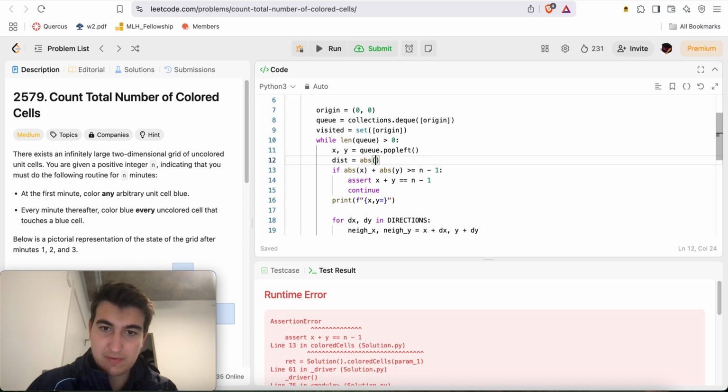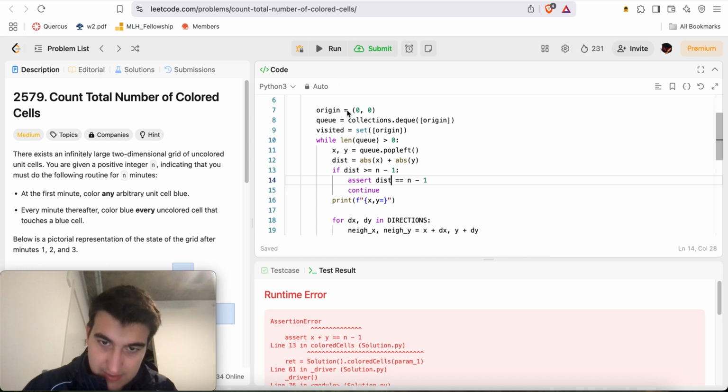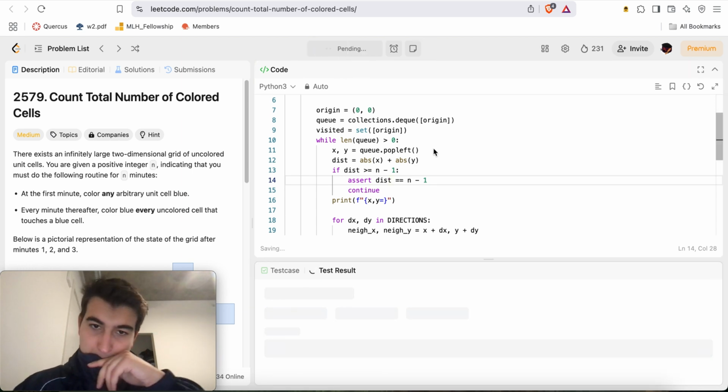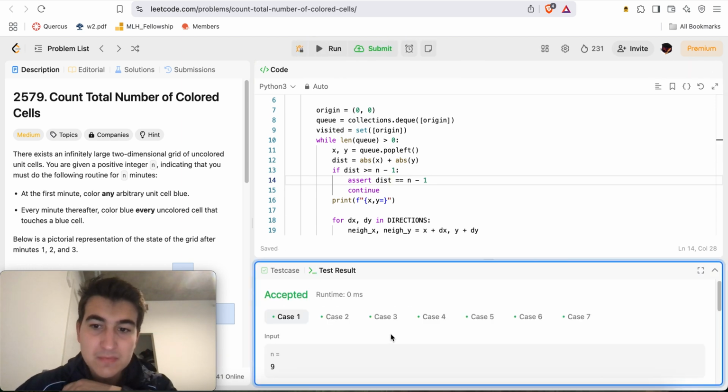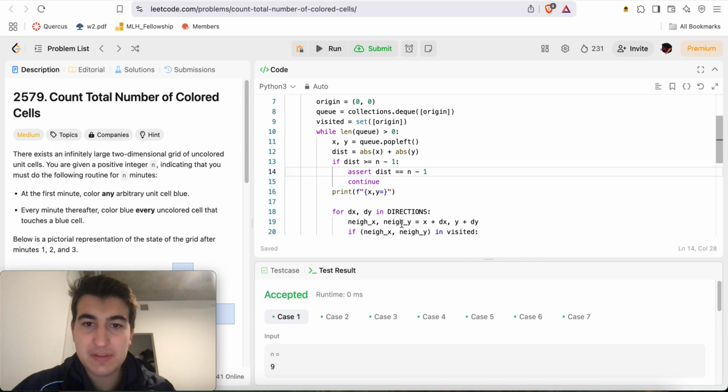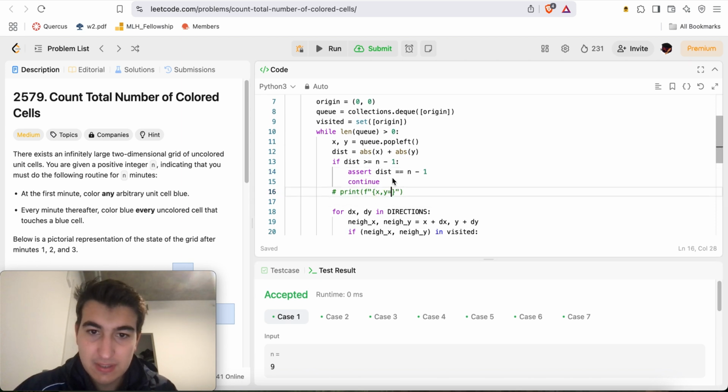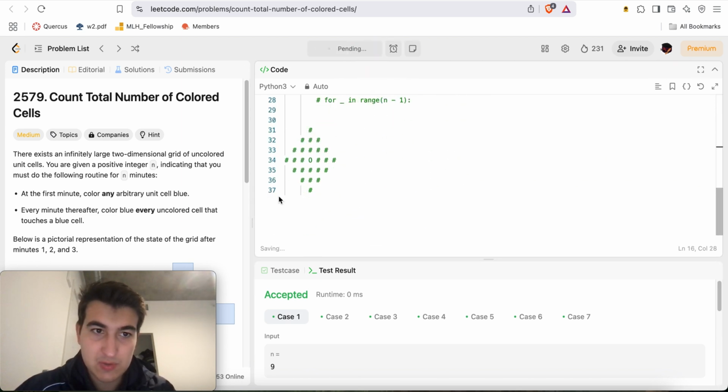Dist is equal to absolute value of x plus absolute value of y. Dist is greater than or equal to this. Assert dist is equal to that. There we go. Okay, so yeah, it's accepted for all these cases, obviously. But yeah, something like this might be too slow is what I'm guessing.